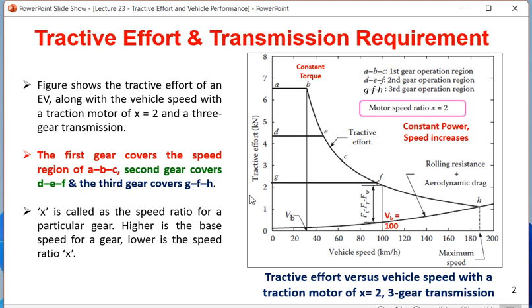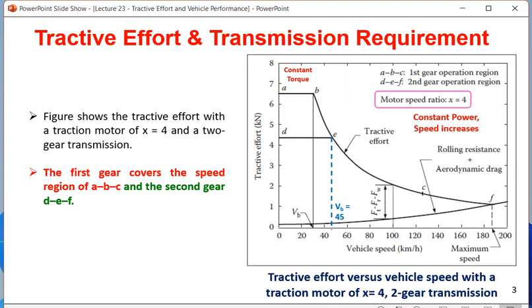After this we go to the next case where the number of gears is reduced. Here you are finding there are 2 gears. The higher gear is the second gear, and it has a base speed of around 45. The maximum speed is 200 and the base speed is around 45 to 50. Though I have written 45, if you consider 50 it will be better. So 200 by 50, X will be around 4.